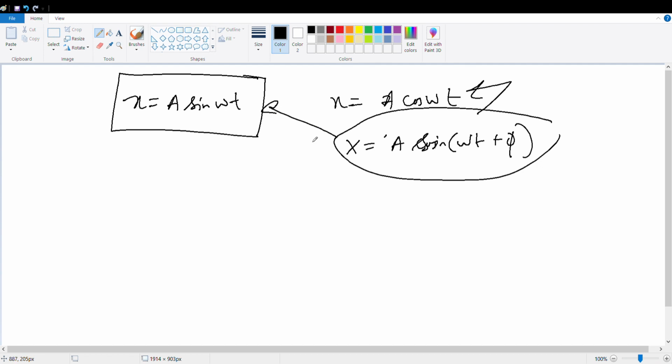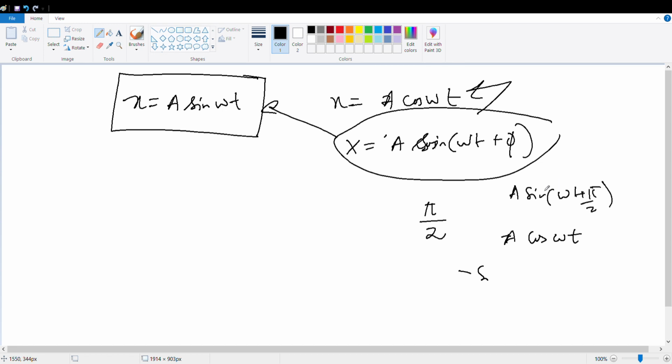We have seen this in our AC chapter. If phi is 90 degrees, pi by 2, then a sine omega t plus pi by 2 becomes a cos omega t. And if phi becomes pi, then it will become minus sine omega t. So it depends on the phase difference.